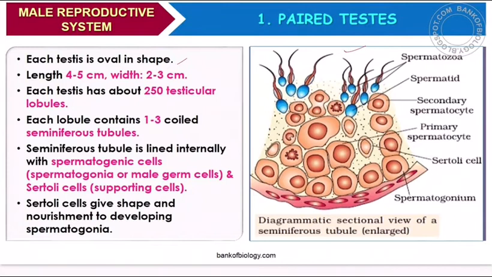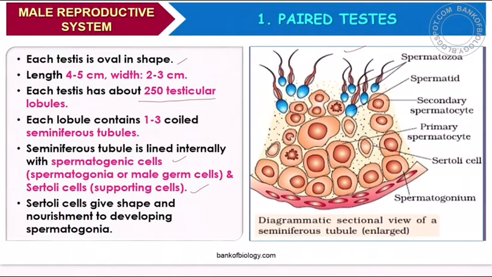Many times this is asked: TS, transverse section of testis. The length of the testis is 4 to 5 centimeters, width is 2 to 3 centimeters. Each testis has about 250 testicular lobules, and each lobule contains 1 to 3 coiled seminiferous tubules. You can see the presence of seminiferous tubules, and each seminiferous tubule is lined internally with spermatogenetic